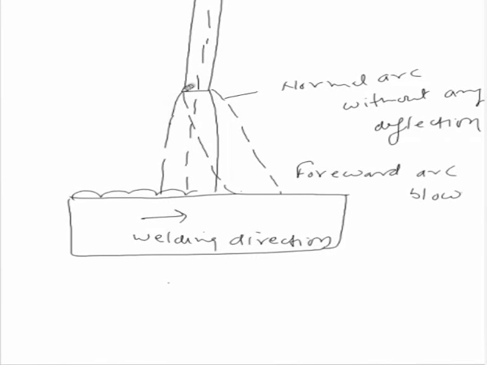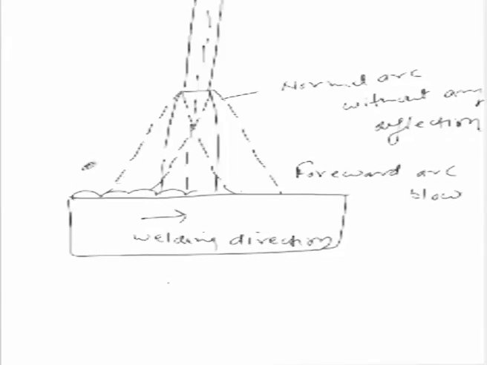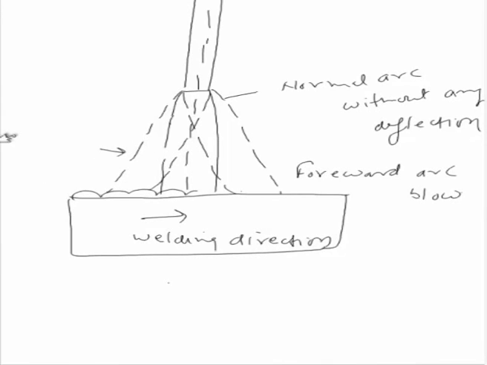When the arc tends to deflect in the direction opposite to that of the welding direction, then it is termed backward arc blow. In both cases, whether backward or forward, both types of arc blow make the placement of the molten metal in the right position difficult and increase the spatter.